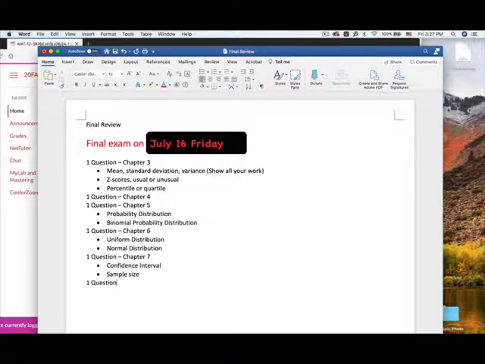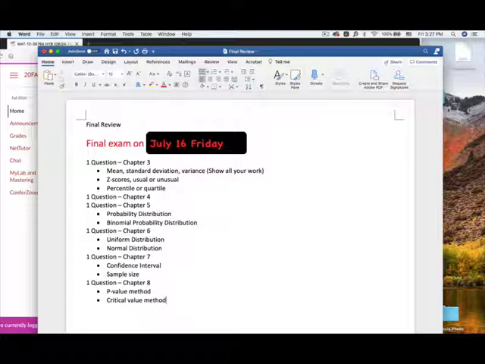Okay, you will have one question from chapter 8, hypothesis testing. For hypothesis testing, it can be with the proportion, the mean, standard deviation, or variance. And I want you to keep in mind, review the methods. We'll be using the p-value method or the critical value method. You guys need to know both of the methods.